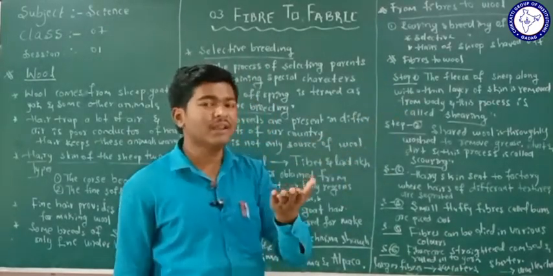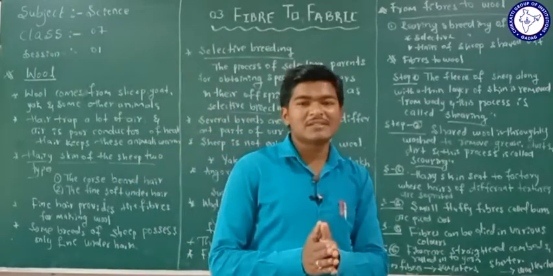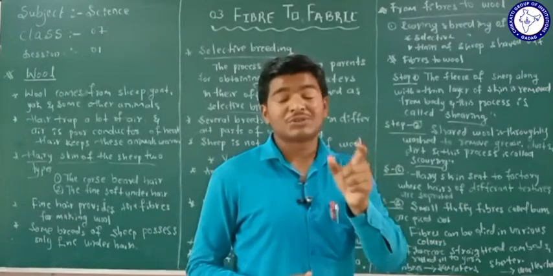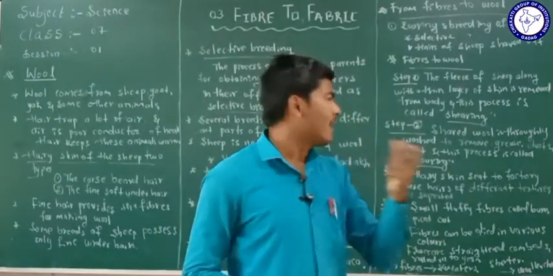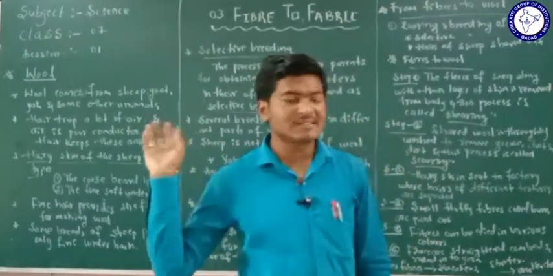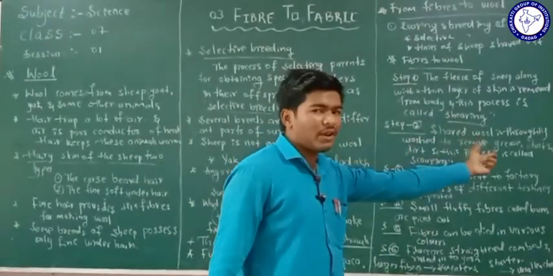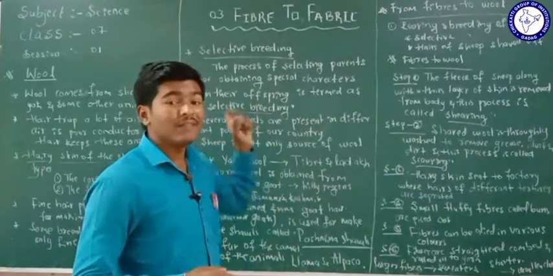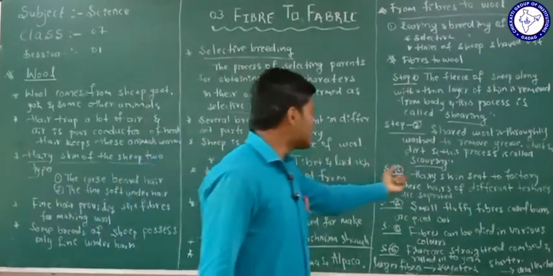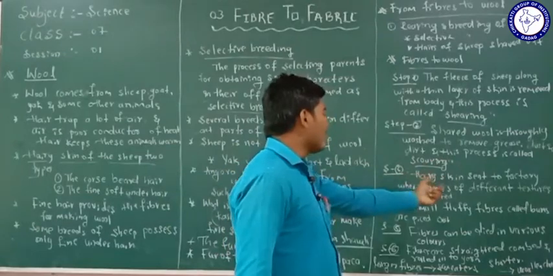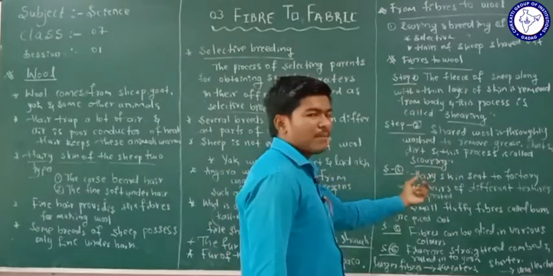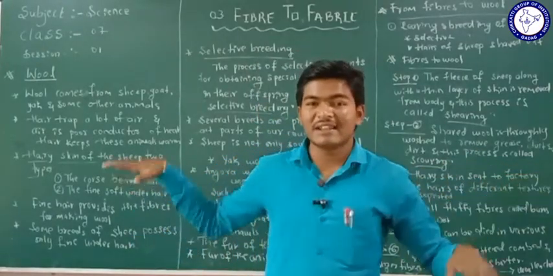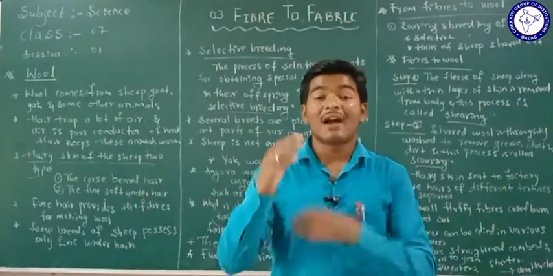What is scouring? Scouring is nothing but the process of washing the sheared hair to remove grease, dirt and dust from the sheared hairs. It is called scouring. After scouring, what we are going to do is convert the fiber into wool. After the scouring, all the dust materials present in the hair will be washed out, and after that